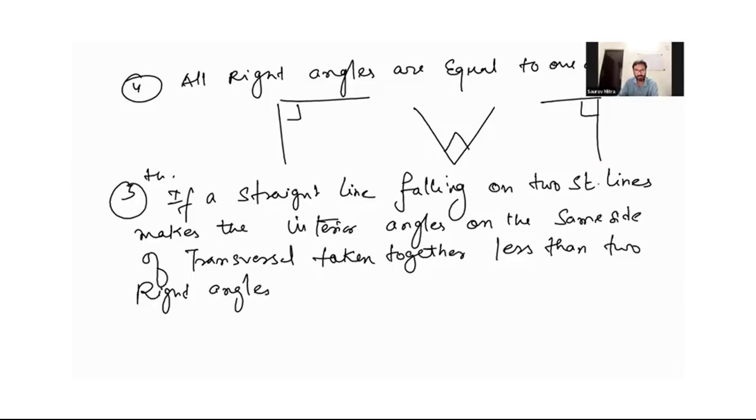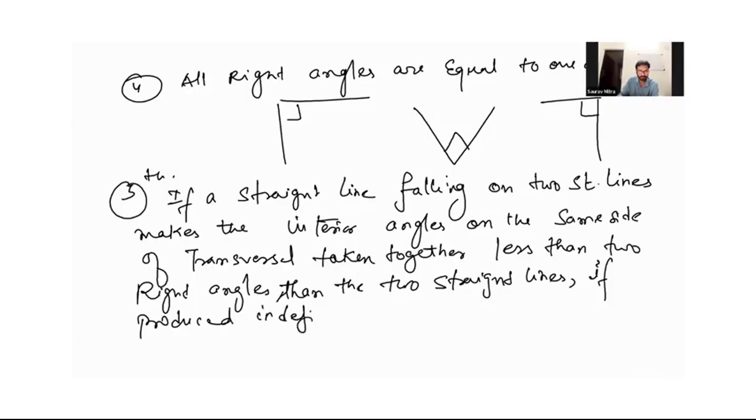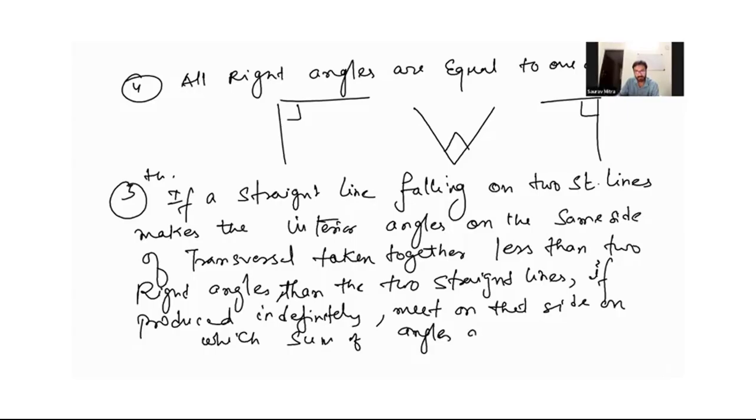If a straight line falls on two straight lines making the interior angles on the same side of a transversal taken together less than two right angles, then the two straight lines, if produced indefinitely, meet on that side on which the sum of the angles is less than a right angle, that is 90 degrees. It is very simple, though the statement is quite lengthy.